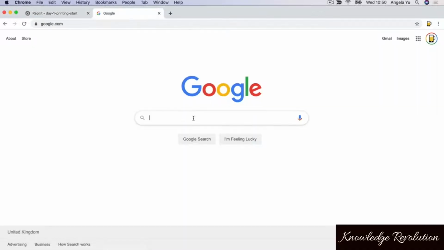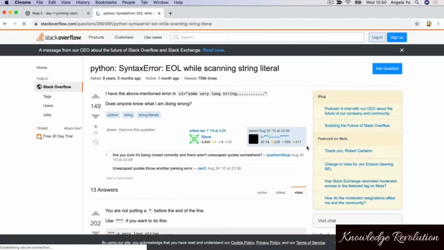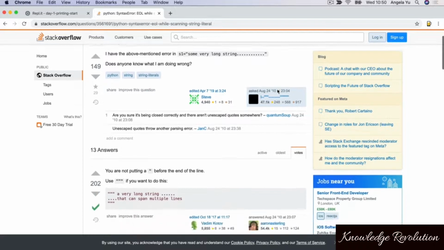And we're simply going to drop it into Google. And usually the first link you come across will be from a website called stackoverflow.com. This is basically the Q&A website that all developers will go to whenever something is wrong with their code or when they can't figure out how to do something.